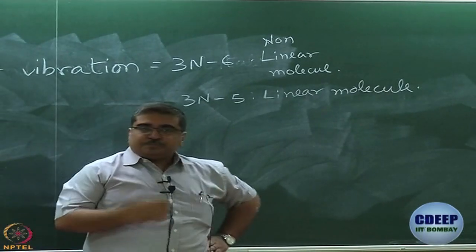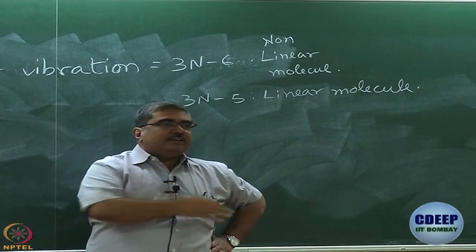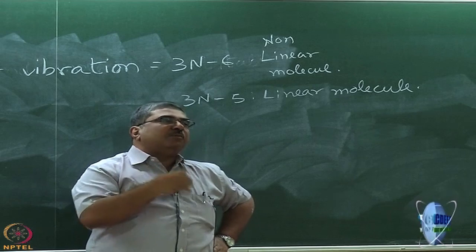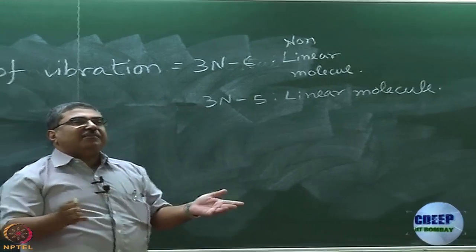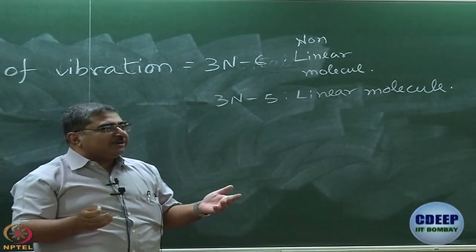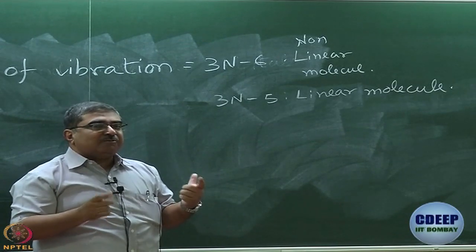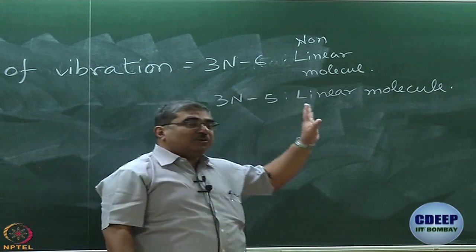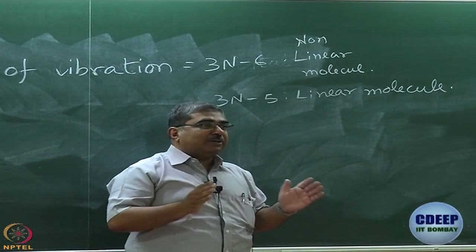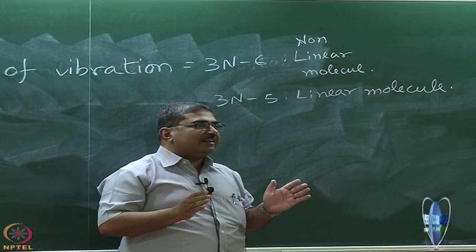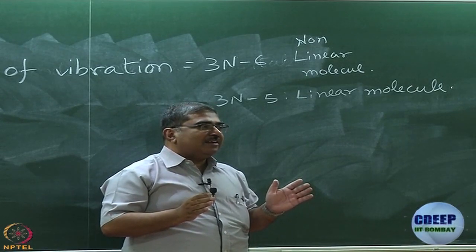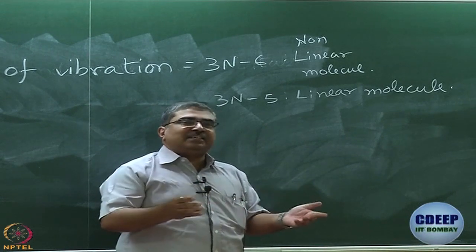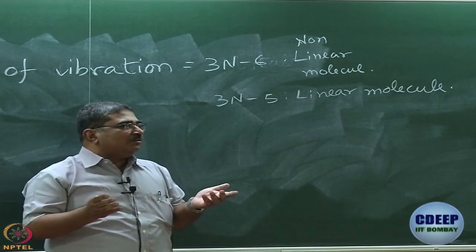Now, I think you know this, that a molecule has 3n minus 6 vibrational degrees of freedom. Normal mode is just another word for a vibrational degree of freedom, but it is important because we should not forget that we are talking about vibrations that are independent of each other. And since we have taken these 6 out, we are talking about pure vibration. What is the meaning of pure vibration? Pure vibration means there is no rotation, no translation.